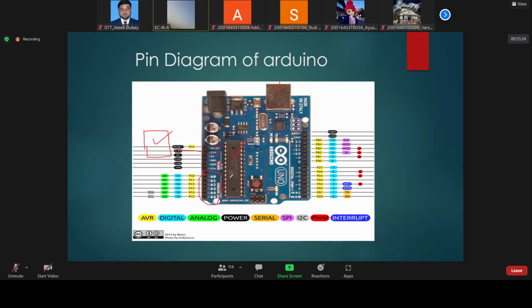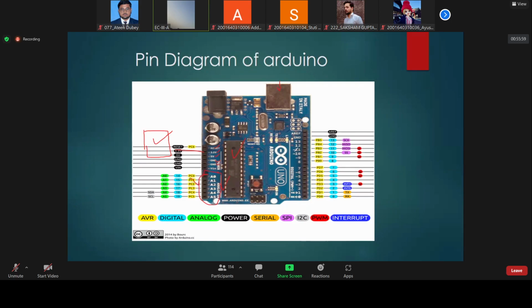So these are the analog pins. Analog pins are used whenever we want to send an analog signal. Everybody knows what it is. For example, your temperature may be 25 degrees, maybe 25.4, maybe 23, 20, it could be anything. It is not a digital quantity. So the temperature sensor will send the signal as analog, so through these analog pins we can connect.